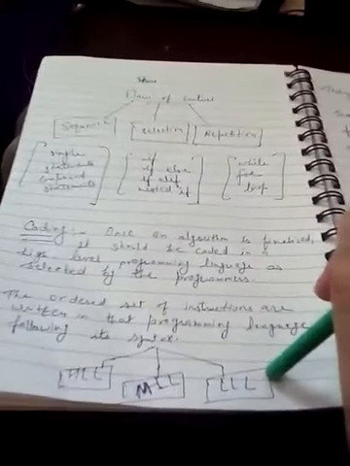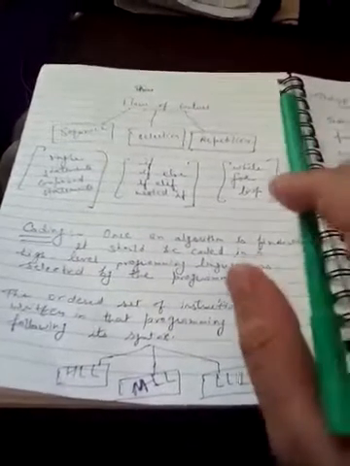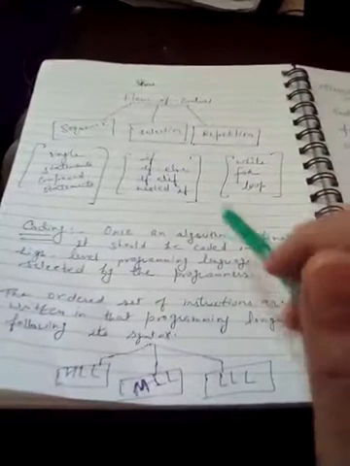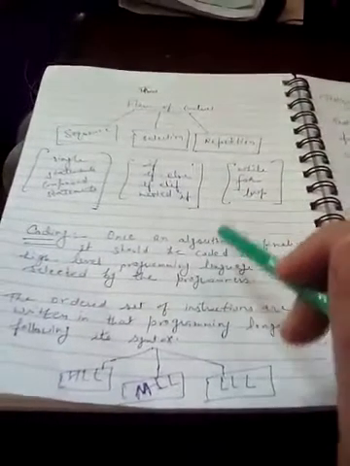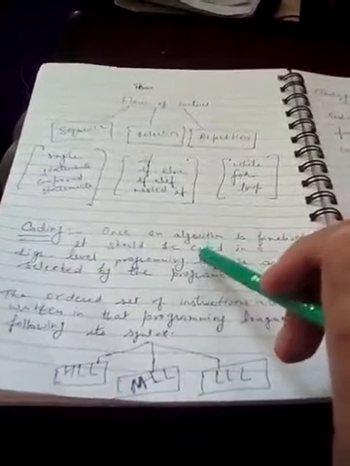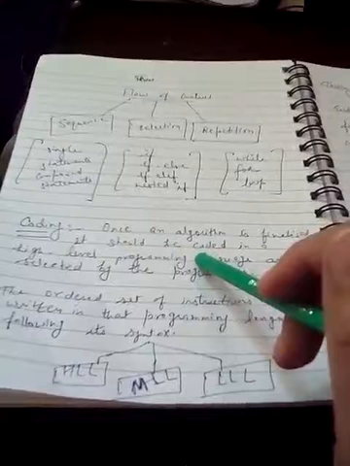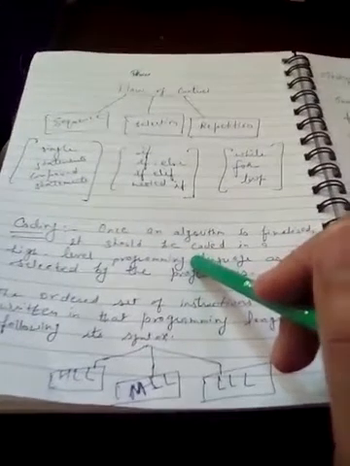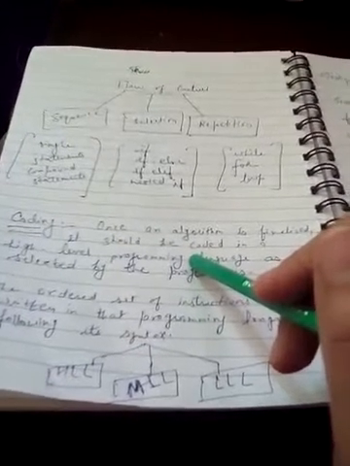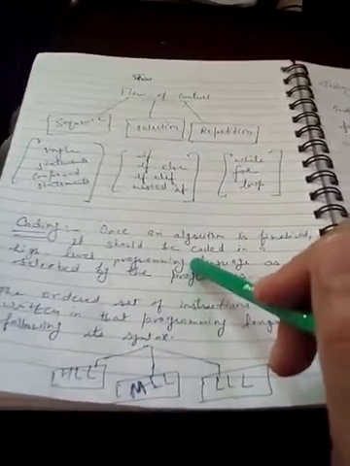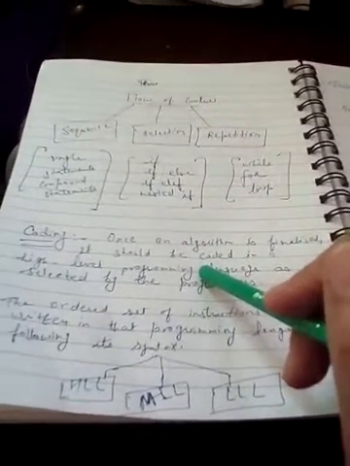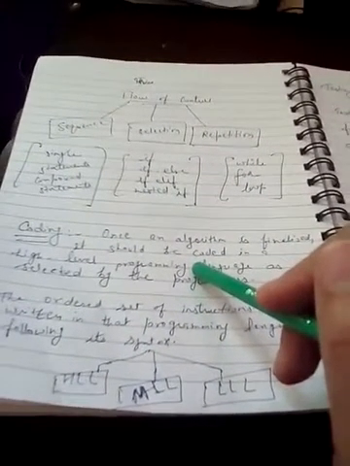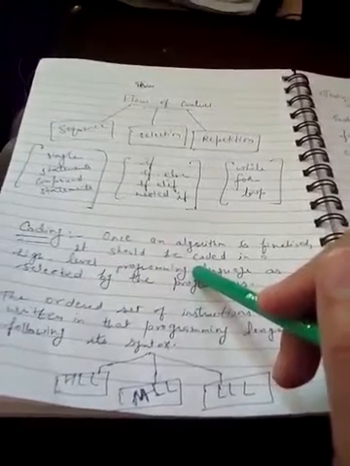Once the algorithm is finished, we have to create our program using any language which is comfortable to you. Nowadays we are using high level languages. Some examples are Fortran, C, C++, C Sharp, Python, Java. These programming languages are very convenient to the programmer.